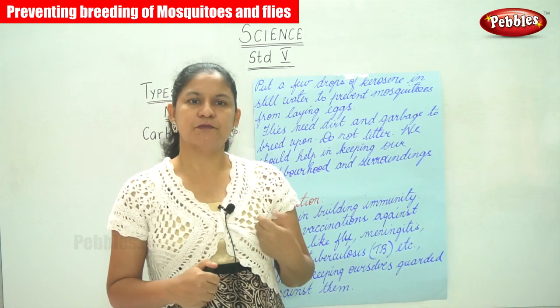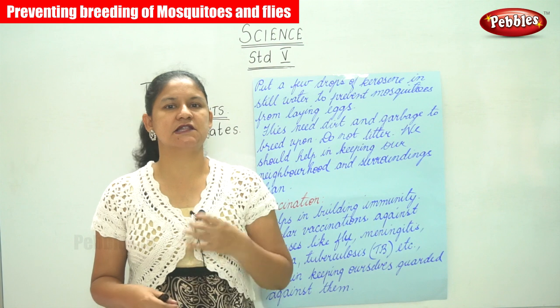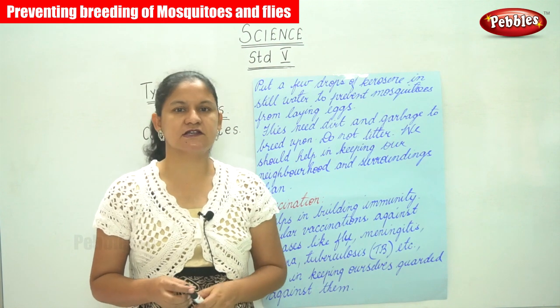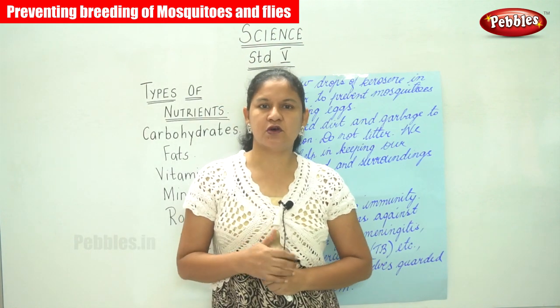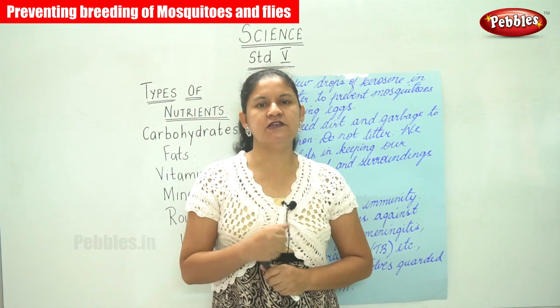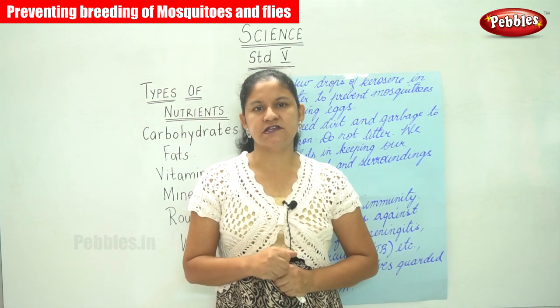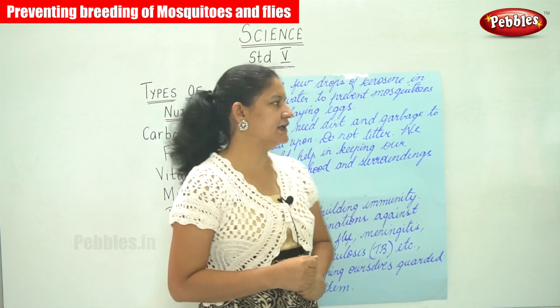So it is because of our carelessness that diseases start spreading. In order to avoid this, we need to keep our surroundings and neighborhood clean.